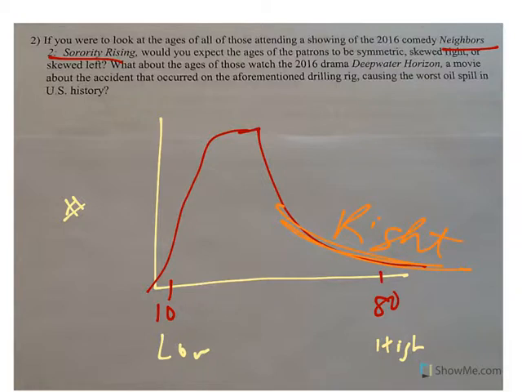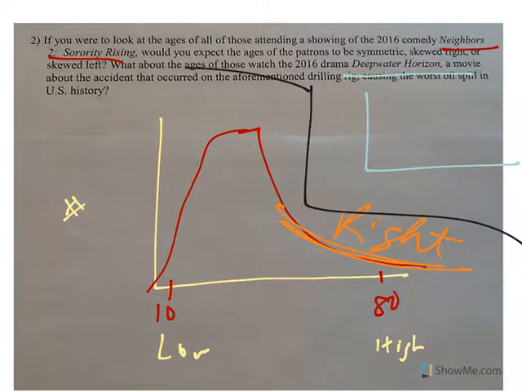Now, if we go to the other one, where we talk about Deepwater Horizon, these are two separate problems, but again, this is 10-year-olds, and these are 80-year-olds. Deepwater Horizon is a big drama about drilling and the world's oil spill.